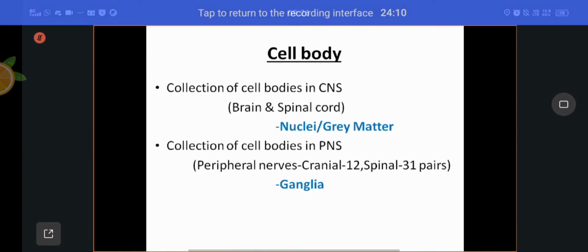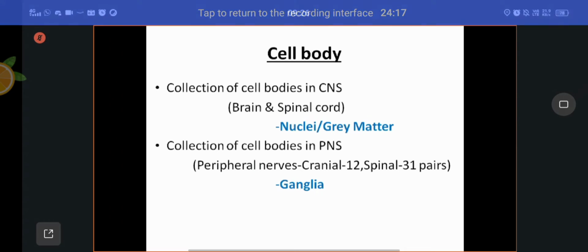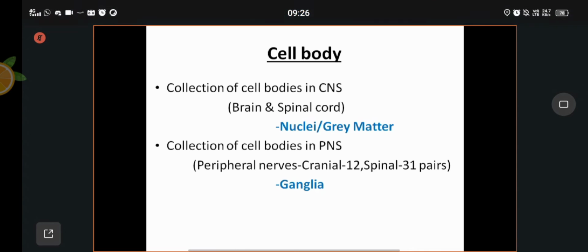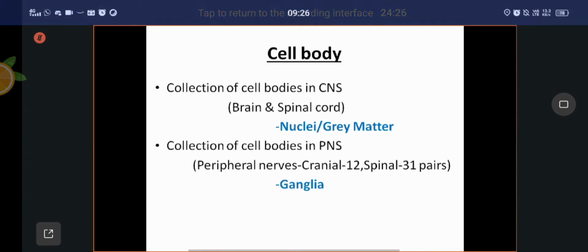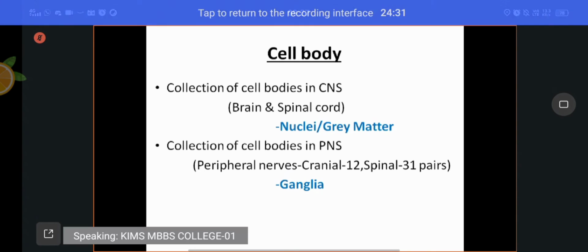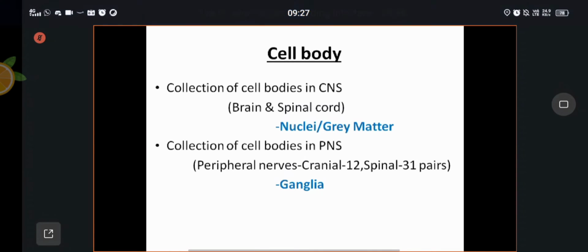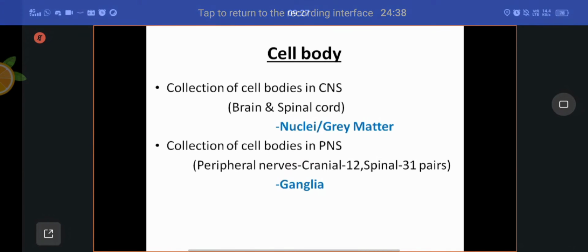Cranial nerves and spinal nerves are associated with ganglia, and the autonomic nervous system is also associated with ganglia, that is sympathetic ganglia and parasympathetic ganglia, in relation to the 12 pairs of cranial nerves and 31 pairs of spinal nerves.